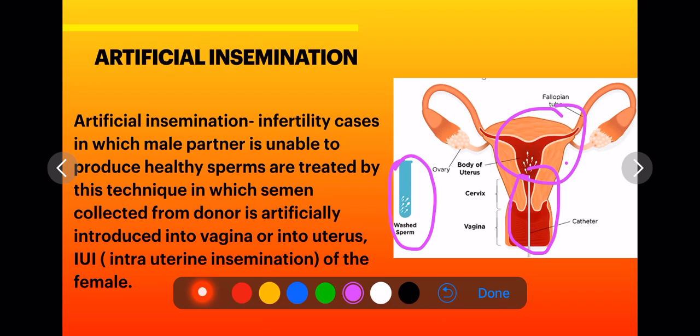As the male is not giving his sperm, we are taking sperm from a donor, from another male, so that is why it is said to be artificial insemination, right? So this is a very good assisted reproductive technique.